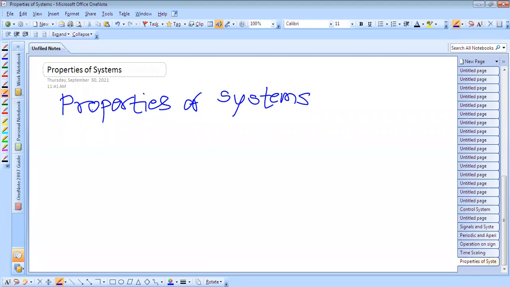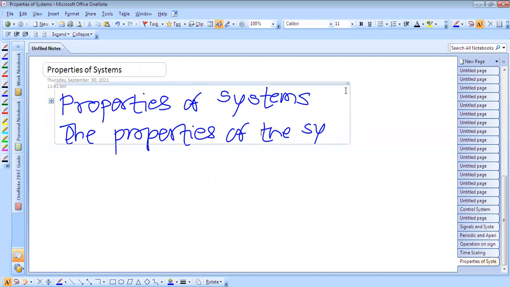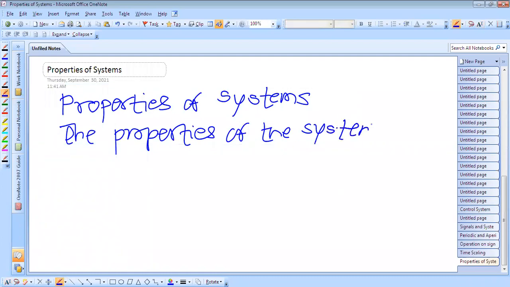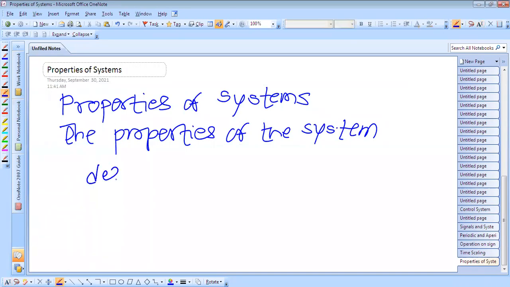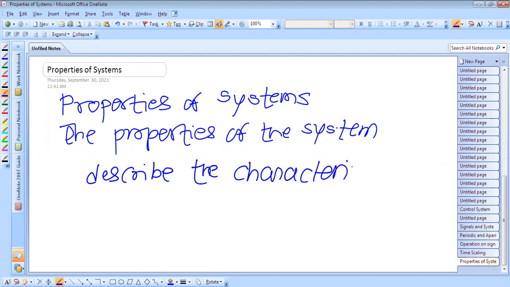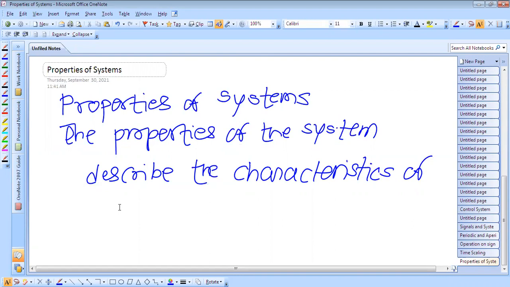So the properties of a system describe the characteristics of operator H representing the system.